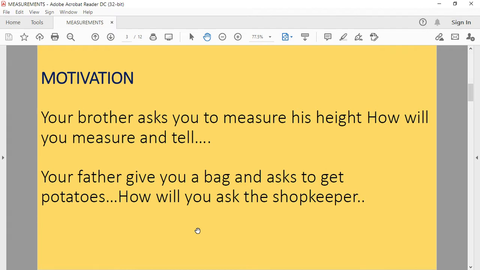Your brother asked you to measure his height. How will you measure and tell? Your father gives you a bag and asks you to get potatoes. How will you ask the shopkeeper?